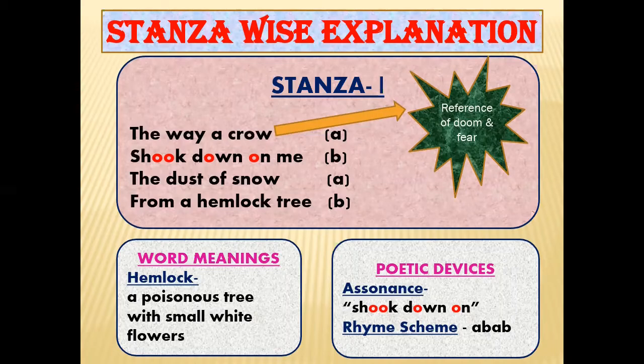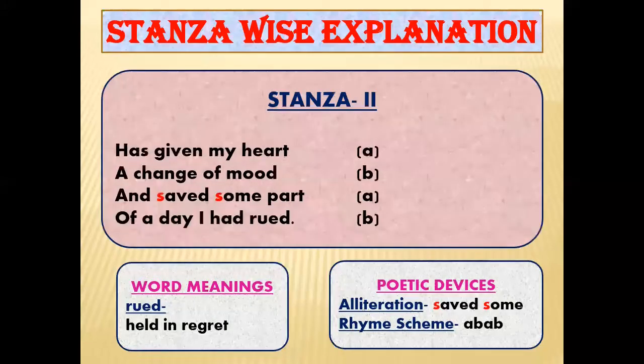You'll find that in third line, snow is the rhyming word of crow. So in front of crow, I have written A, and in front of snow also I have written A. Now see the last word of second line, it's me, and me is rhyming with tree, right? So in front of me, I have written B, and similarly in front of tree, I have written B. So the rhyme scheme will be AB, AB. All right, children? Now let's move to our next stanza.